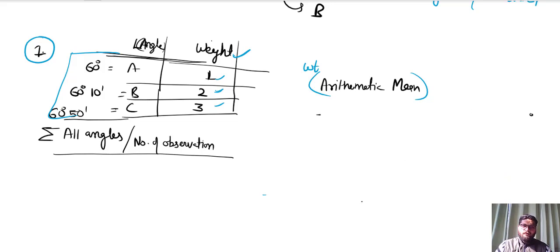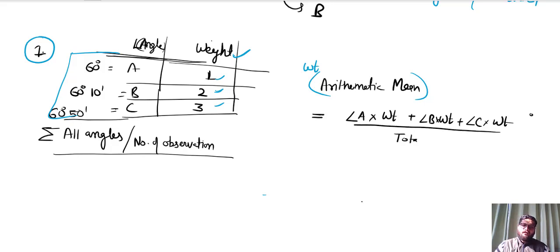Here the arithmetic mean of these three angles will be the summation of angle A multiplied by its weight, plus angle B multiplied by its weight, plus angle C multiplied by its weight, divided by the total weight of all angles.